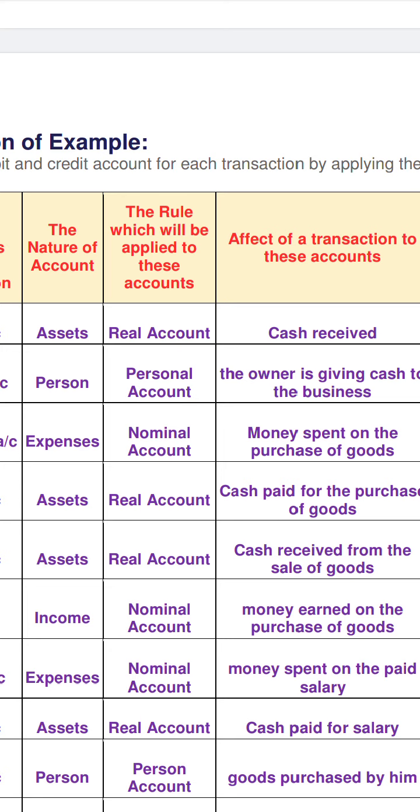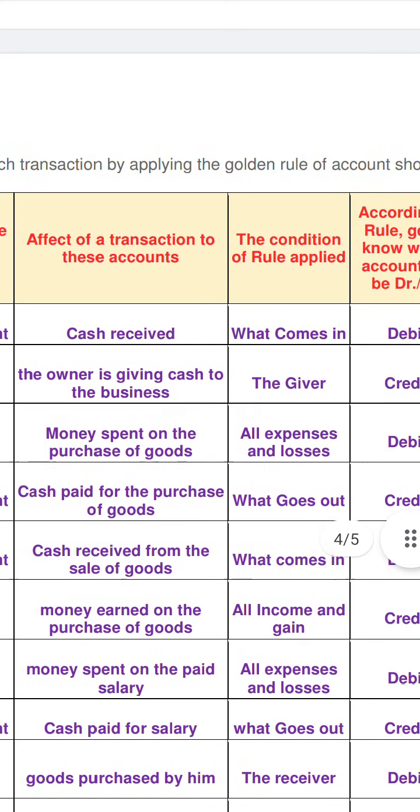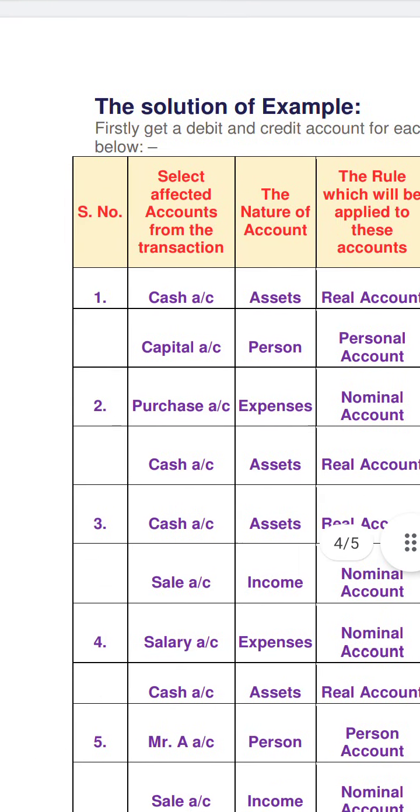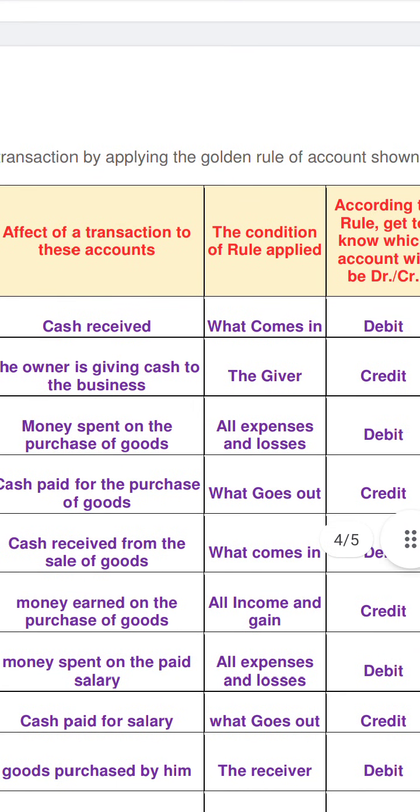Now when the business starts, cash is introduced, so cash comes in. When cash comes in, what comes in is a debit. And the capital is the giver. In the traditional approach, the condition of the golden rule applies: the giver, so it will be credit. So in each and every transaction there are two accounts, and one is debit and one is credit. Both cannot be debit, and both cannot be credit. One is debit and another is credit.